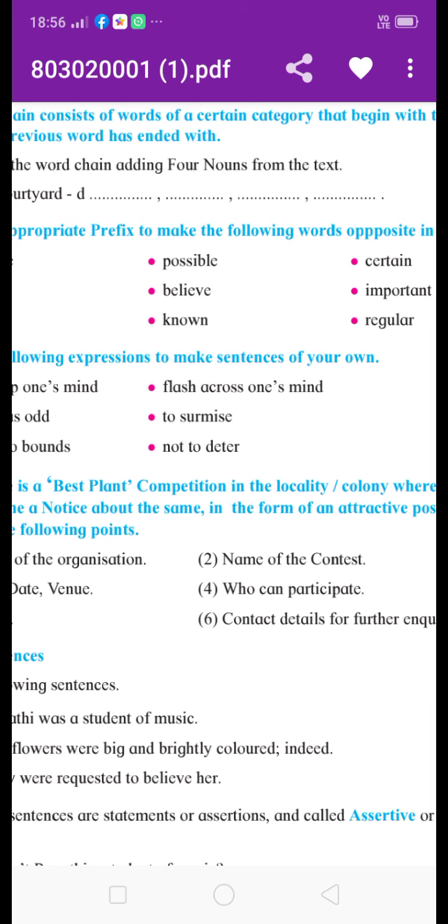Important, unimportant. And regular, irregular, we can join the prefix IR, irregular. Like this way we can make the opposite with the help of prefixes.